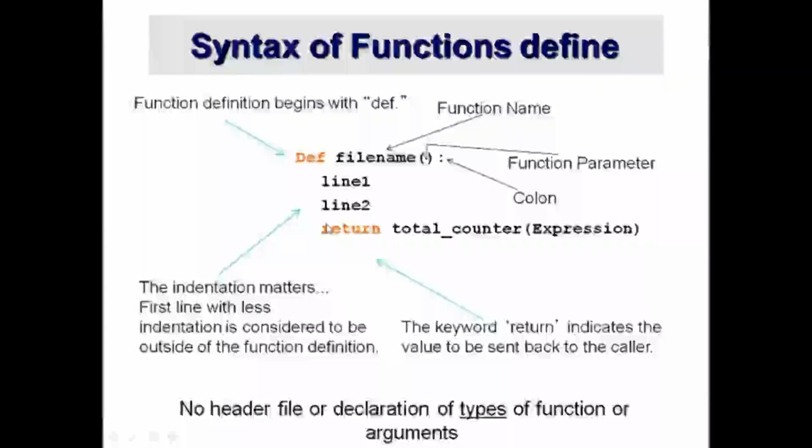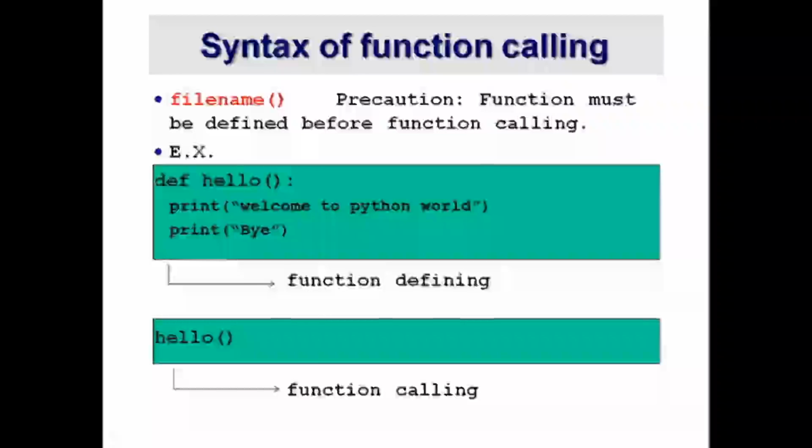If you remove that indentation, then Python will consider these lines to be outside of the function. That means they will become independent lines. It is important to note that no header file or declaration of types of function or argument is required here.